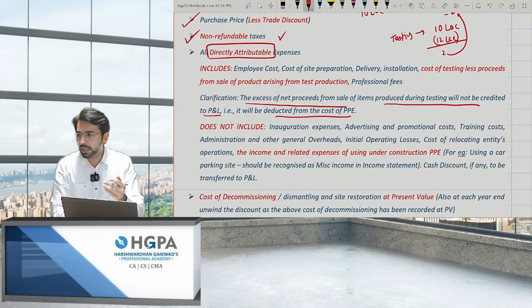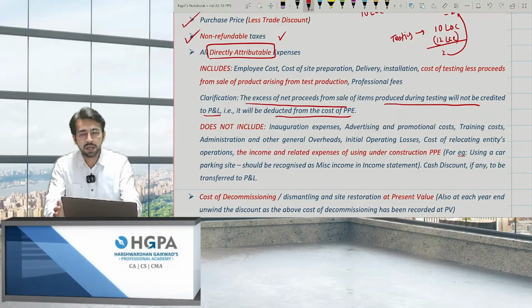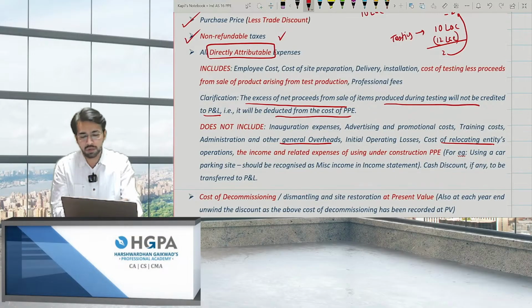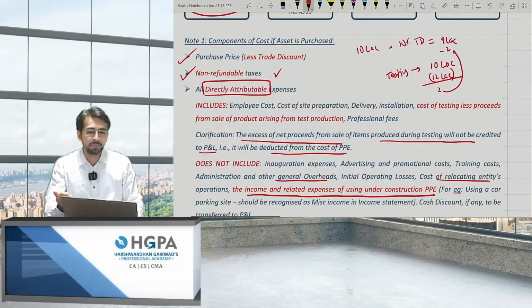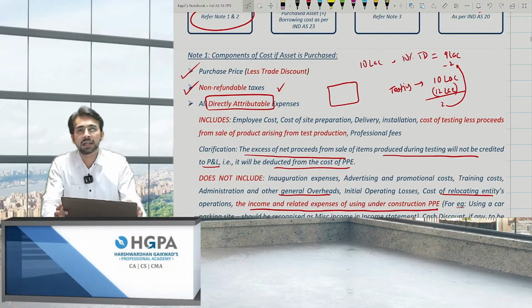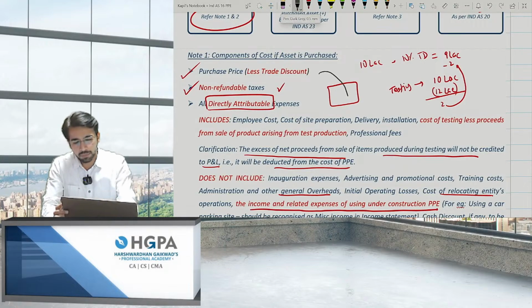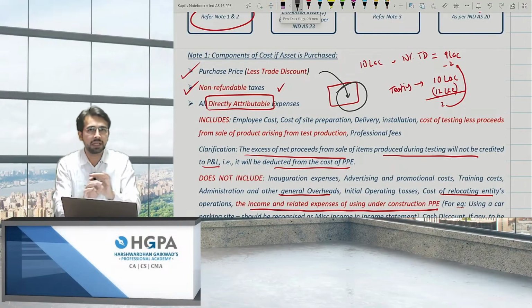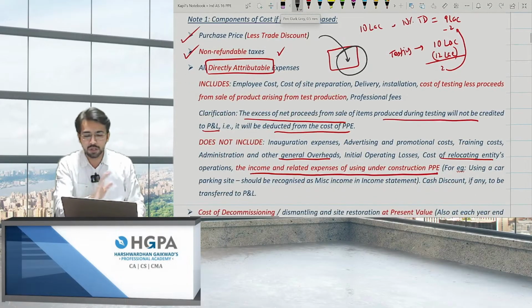Okay, moving ahead. What is not included in the list? Inauguration, advertisement, any promotional expenses, the training cost to the employees, the admin or the general overheads, the initial operating losses, cost of relocating the employees, the income and related expenses for using the construction PPE. For example, if I own a land that is under construction, and for the time being I gave this as a car parking to generate income, will that income be reduced from the cost of PPE? The answer is no. That income is treated as miscellaneous income and should be transferred to P&L. It should not be reduced from the cost of PPE.